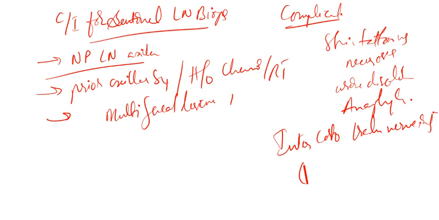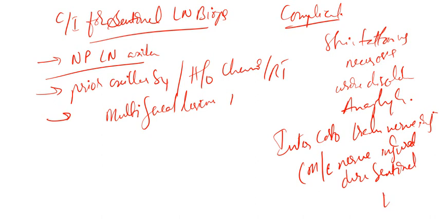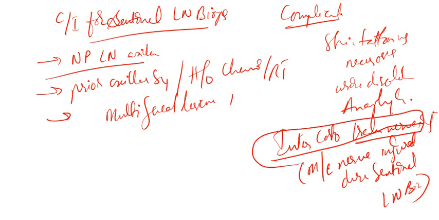And one more important thing is, what is the most common nerve injured during sentinel lymph node biopsy? You will get a question on that. It is the intercostobrachial nerve injury. Okay or not? Okay.